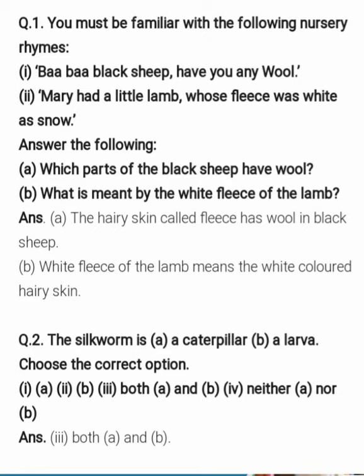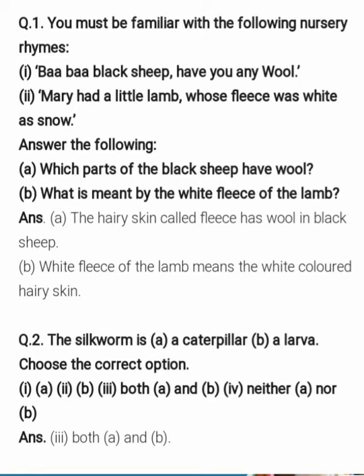The first question is, which part of the black sheep has wool? So what is the answer? The answer is that the hairy skin, called the fleece, has the wool of the black sheep. Okay. Now, what is the second question? The second question is, what is meant by the white fleece of the lamb? The answer is, the white fleece of the lamb means the white colored hairy skin.